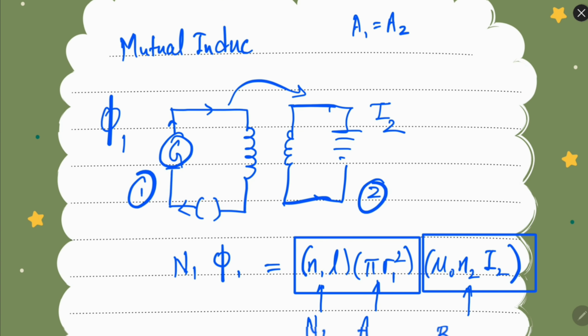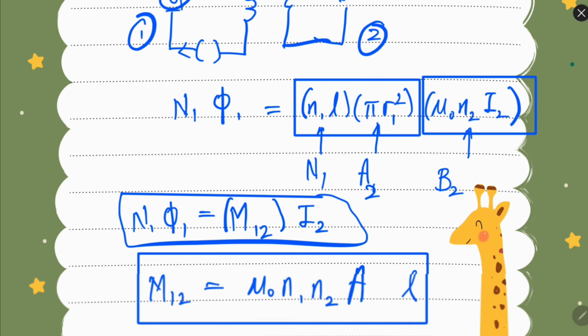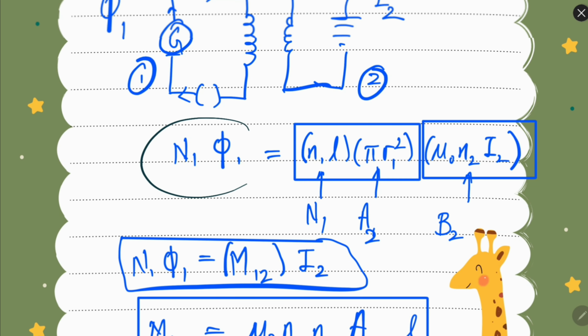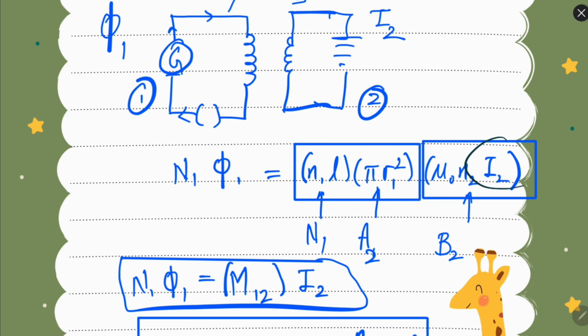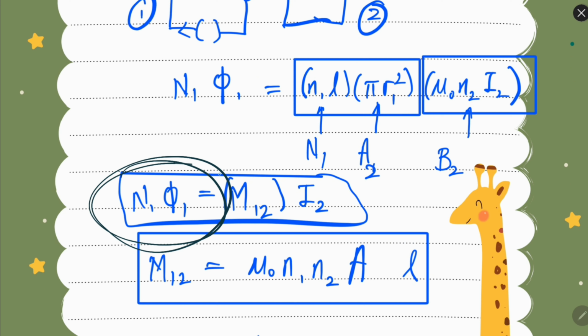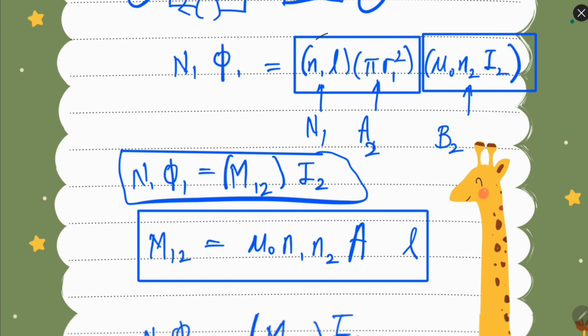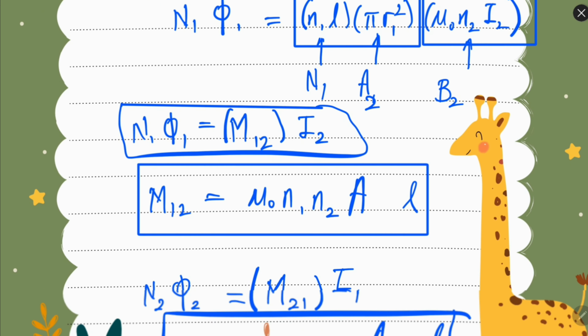Now mutual induction. So let's say we have this coil here. There is a change in the current in this coil which will produce a current in this secondary coil. This is called mutual induction, when one coil is responsible for the generation of flux in another coil. Same things will be there, but in this situation we will have flux in the first coil which is changing and current will be obtained in the second coil.